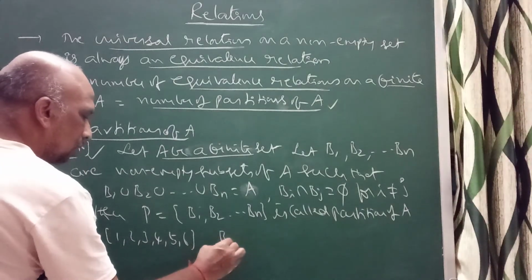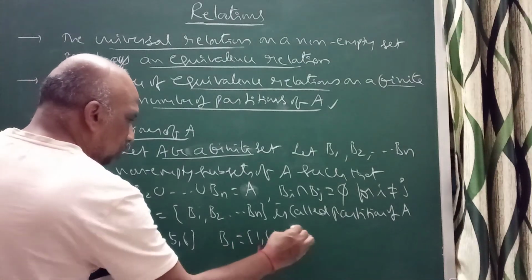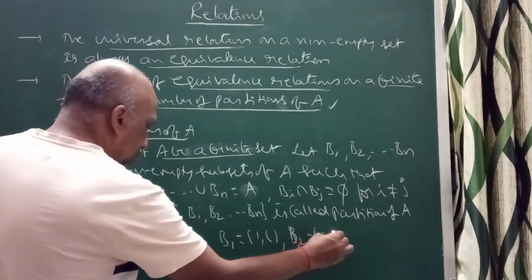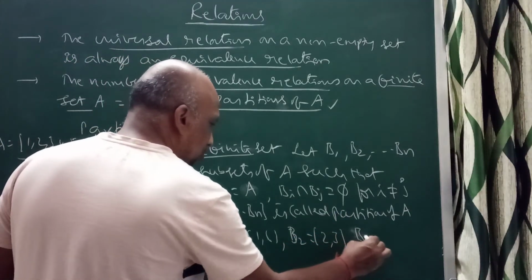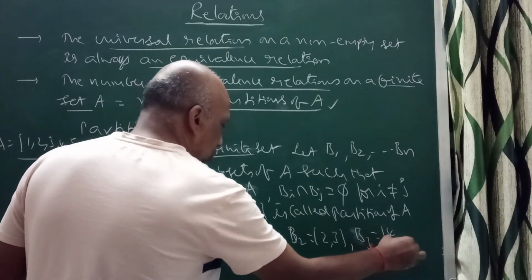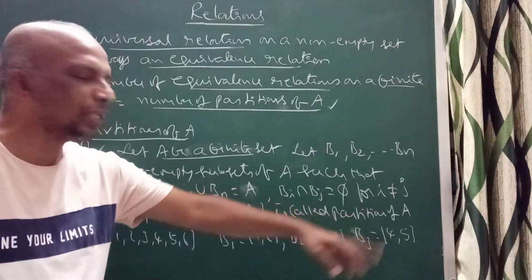I can split this. B1 is equal to 1, 6, set B2 is equal to 2, 3, and I can consider set B3 is equal to 4, 5. So B1 is 1, 6, B2 is 2, 3, B3 is 4, 5.